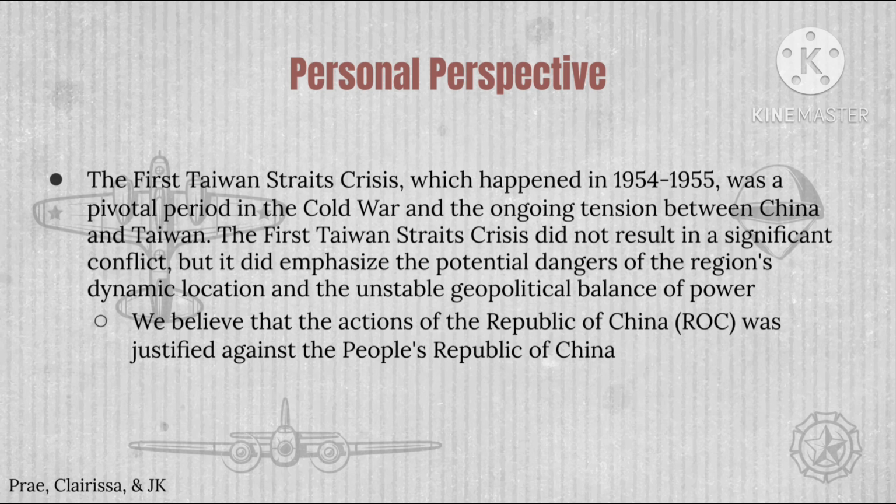Additionally, the PRC attempted to invade Taiwan first, which gave the ROC the right to defend itself. This is because the United Nations Charter claimed that all nations have the right to protect themselves against aggression, and the ROC was a UN member state at the time. Also, if the PRC were allowed to invade Taiwan, it would result in oppression and persecution of the people living there. Thus, it was the ROC's responsibility to protect the people from harm. Lastly, the ROC had support from the United States, who provided military assistance and aid during the crisis.